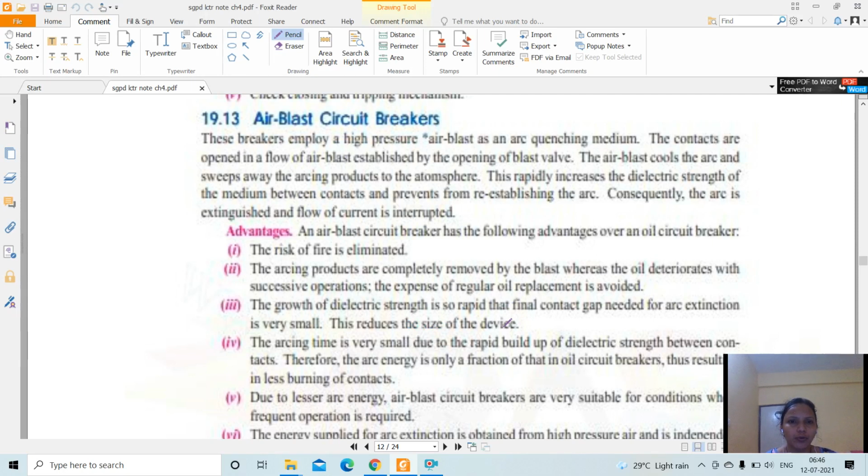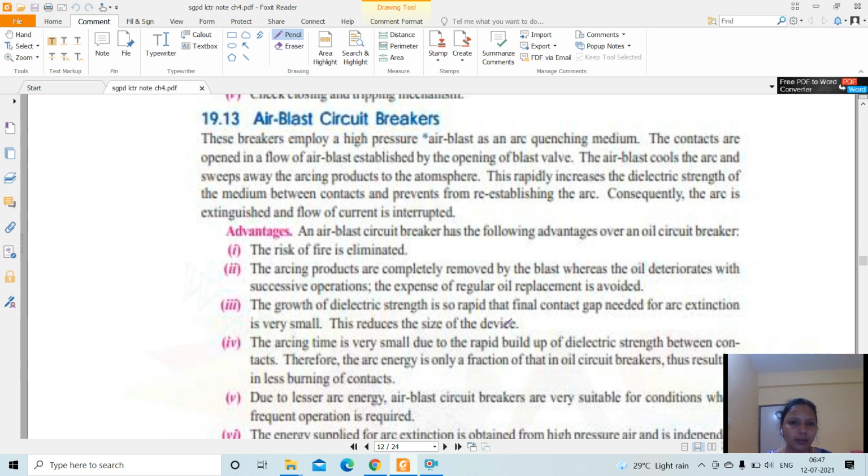Today we are going to discuss the air blast circuit breaker. This is one type of circuit breaker. I already told you the different types of circuit breaker, that means the classification of circuit breaker, here on the basis of arc quenching medium.